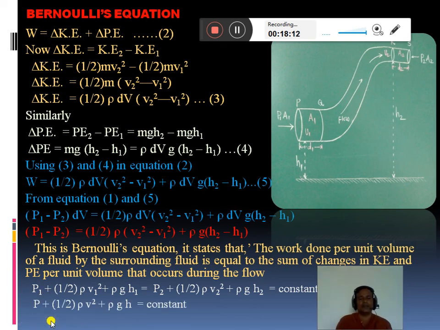In general form, the same Bernoulli's principle can be written as the sum of pressure plus 1 by 2 rho into V square plus rho into G into H, that is work done per unit volume plus kinetic energy per unit volume plus potential energy per unit volume, for the fluid during this flow remains constant. So this is actually the statement of Bernoulli's principle or Bernoulli's equation.